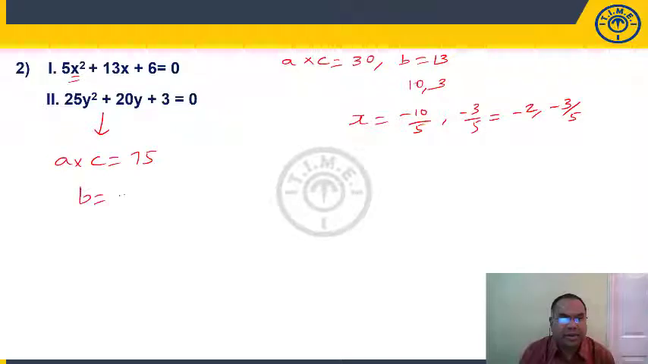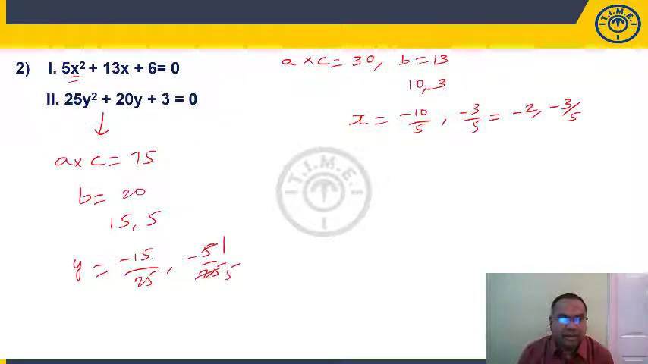How much is my B value? 20. Now write B as sum of two numbers because A into C is positive, such that their product is 75. You have to again recollect your multiplication tables. Now we can write this 20 as 15 and 5. 15 plus 5 is 20. 15 into 5 is 75. So my roots will be, I have to change the sign, minus 15 by 25, minus 5 by 25. Minus 5 by 25 is minus 1 by 5. So y roots are minus 3 by 5 comma minus 1 by 5.